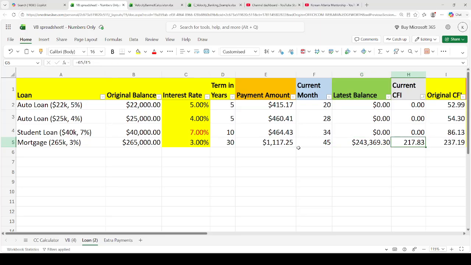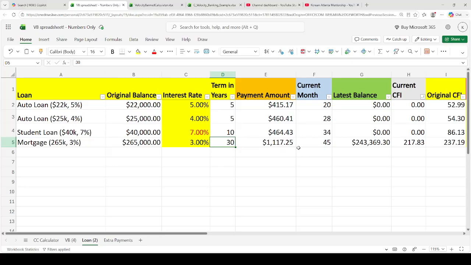And you see that we have this high cash flow index. So what does high cash flow index mean? It means that you have a really long term, usually, right? Low payment, big balance, long term. And the way that the interest that you pay goes up is by two things, either the interest rate or the term. So what happens is that people get confused by the term because the longer the term, the lower the payment, right? So people think they're saving money, but you're actually paying more interest, given all the other factors are constant.